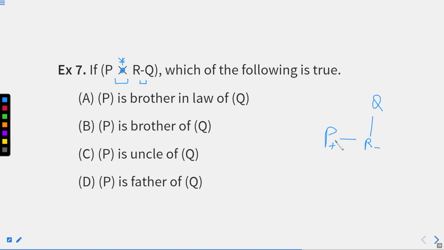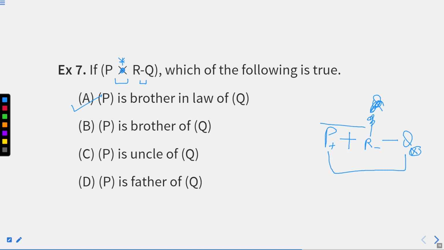It means P is brother-in-law of this. These are married and they are not married, right? Now, the gender of Q is not defined here, but we know that R is sister of Q and P is husband of R. Eventually, P becomes brother-in-law of Q. Hence, this becomes our answer.